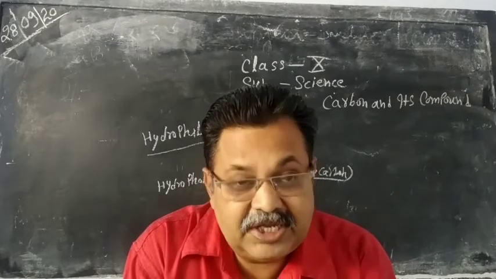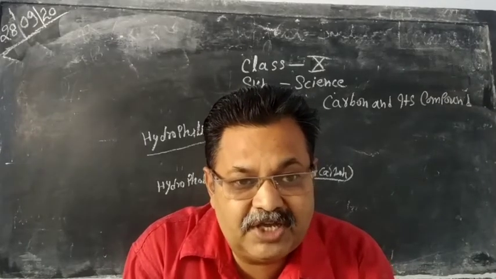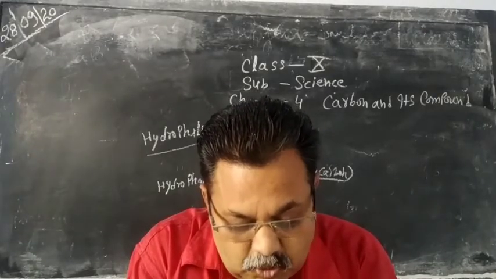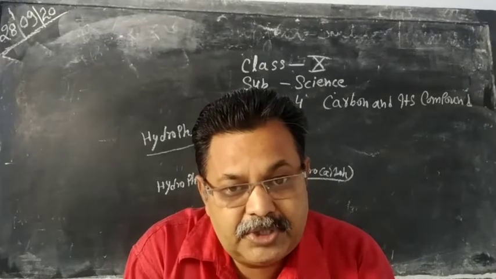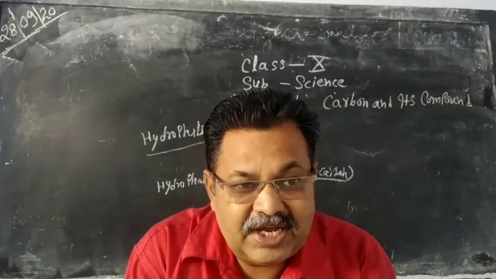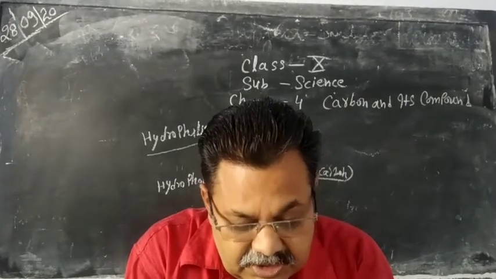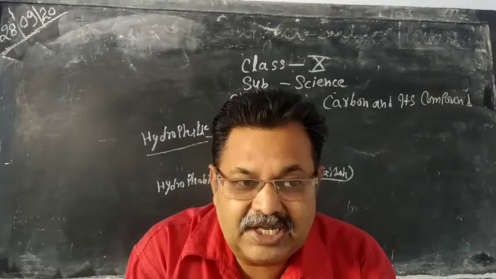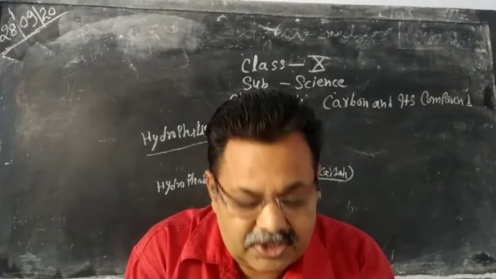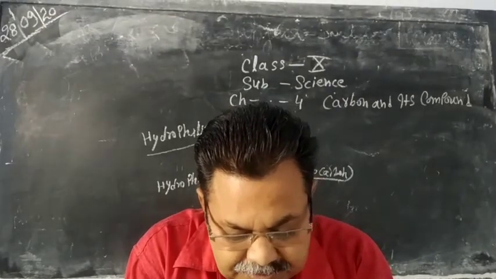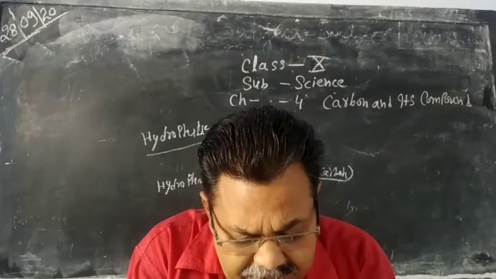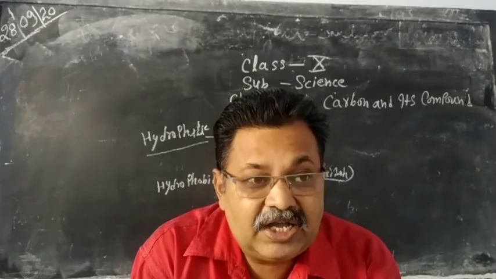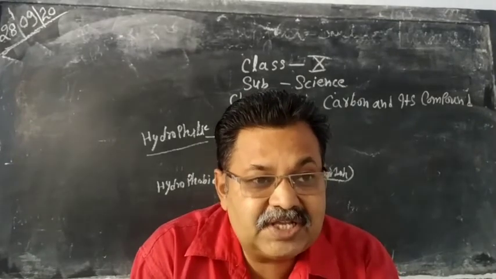It means that it shows different behavior from other elements of the group. It shows a large variety of carbon compounds due to its tetravalency and power of catenation. The covalent bonds formed between carbon and carbon are single, double or triple covalent bonds. Now, the ability of carbon to form chain compounds gives homologous series which have a common difference of CH2.